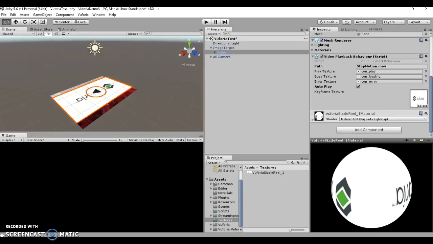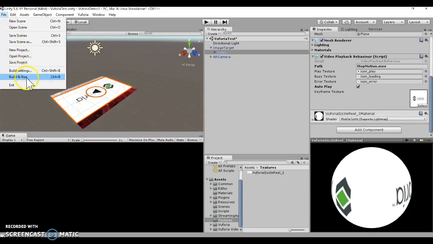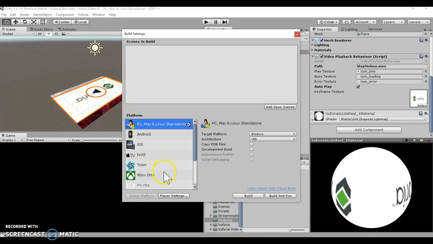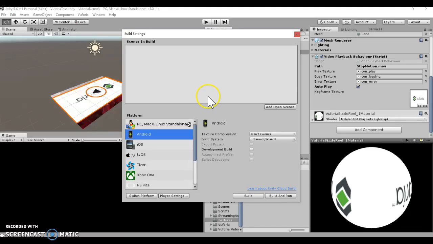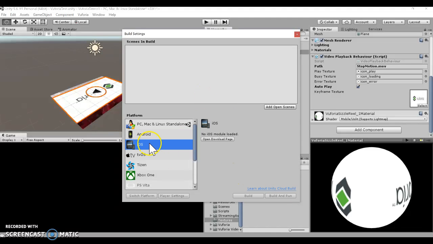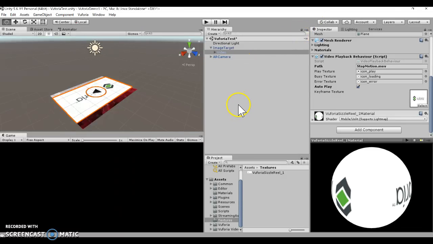From here, this app is actually 100% ready to be moved to a phone. All you would need to do is go into build settings, and then you can change your platform. At that point, you could build and run on an Android phone or iOS if you're an iOS developer. This is a completely functional mobile app using augmented reality. I hope you enjoyed this tutorial and that it was helpful.